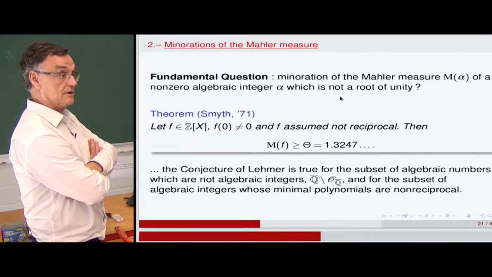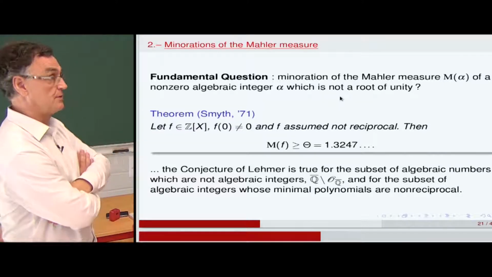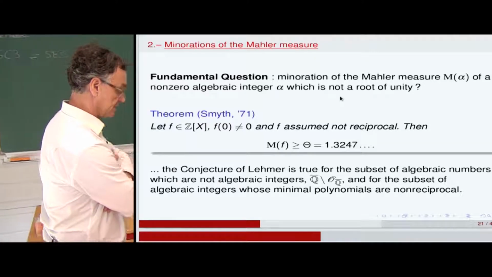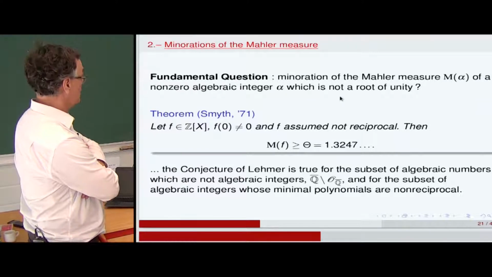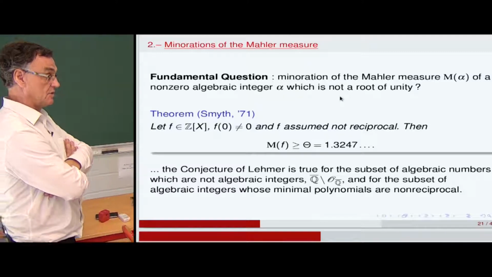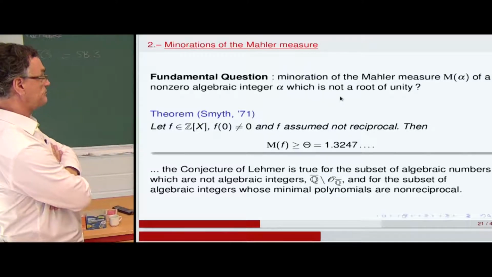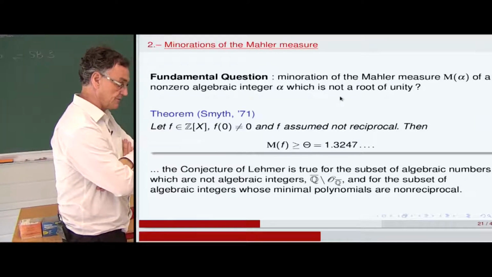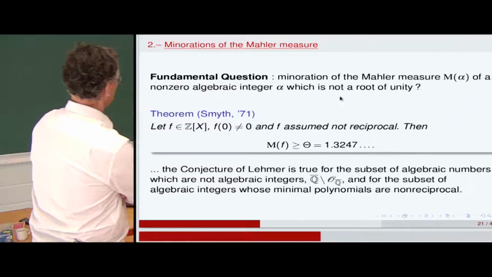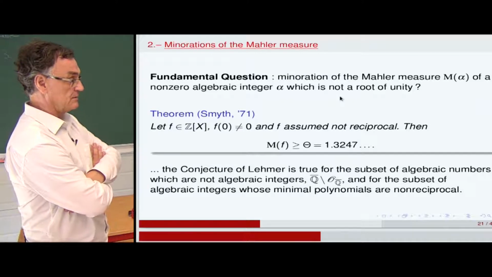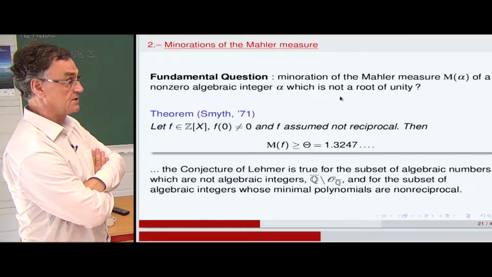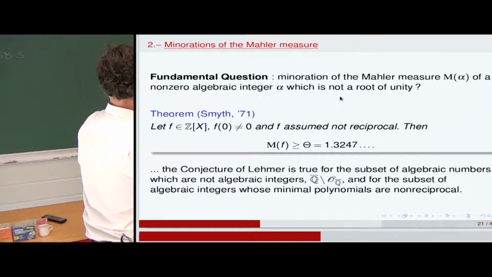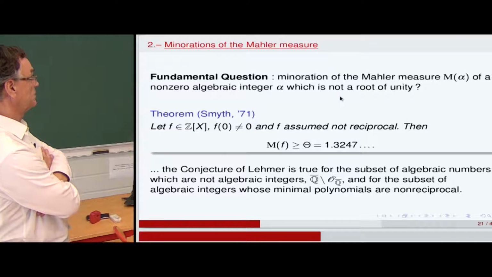So if we go back to the paper of Lehmer in 1933, all the examples that Lehmer gives at the end of his paper are reciprocal algebraic integers, of course. He didn't know about this theorem of Chris Smyth, but he found explicitly by hand, there was no computer at that time, Salem polynomials actually which have a very small Mahler measure.